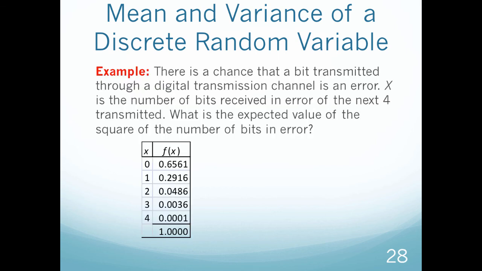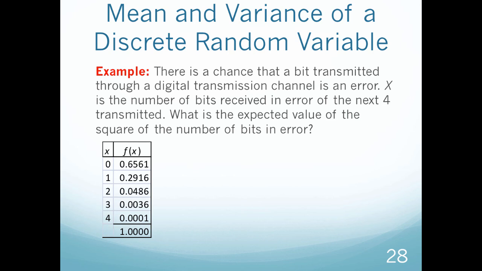Okay, so let's look at an example for that. There's a chance that a bit transmitted through a digital transmission channel is an error. X is the number of bits received in error of the next 4 transmitted. What is the expected value of the square of the number of bits in error? Okay, so this looks like a similar setup to our previous example. However, the difference now is in the way it asks this question. What is the expected value of the square of the number of bits in error?